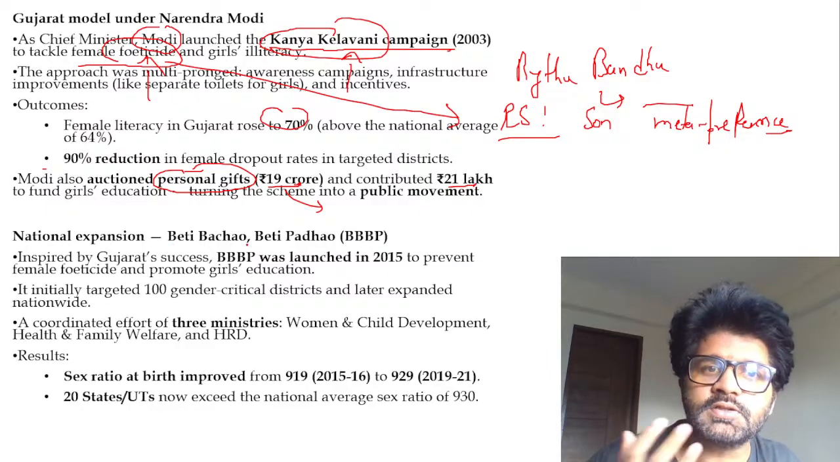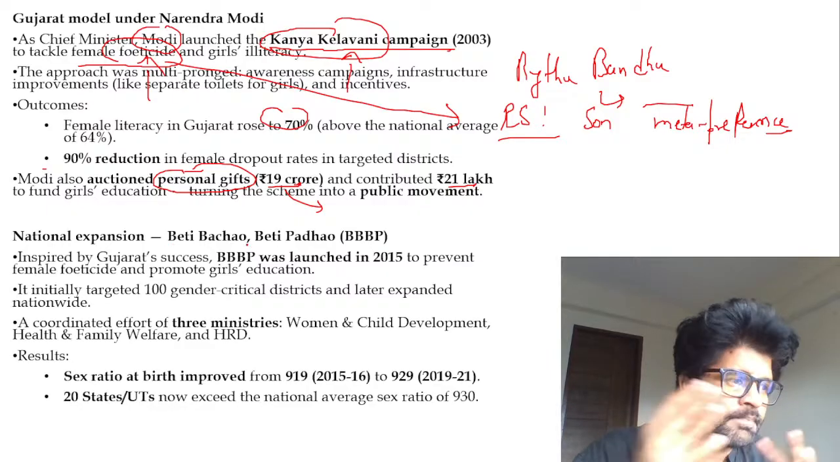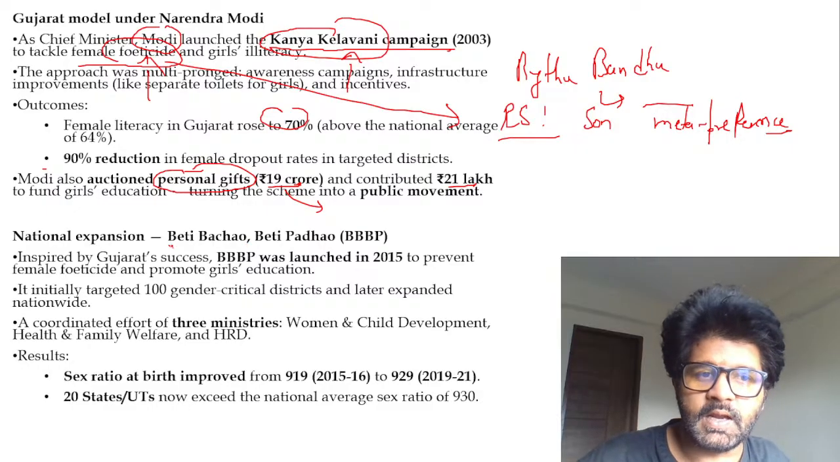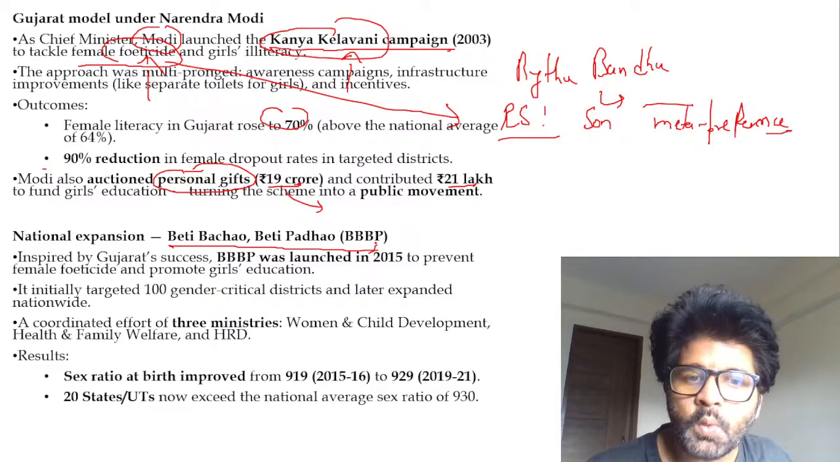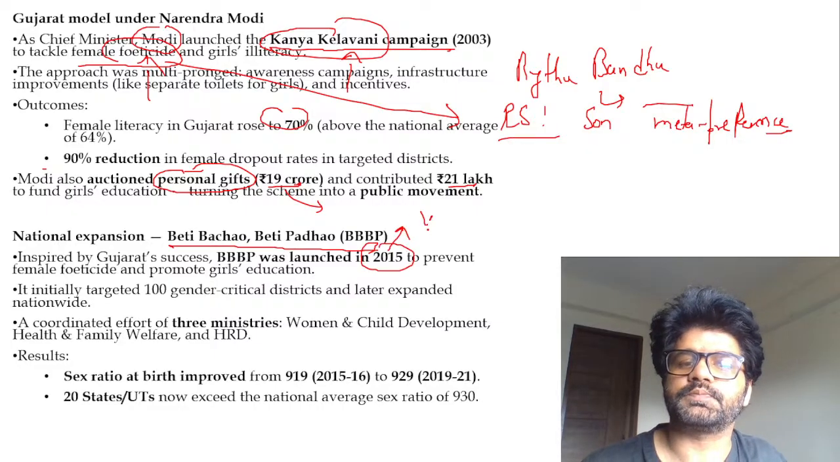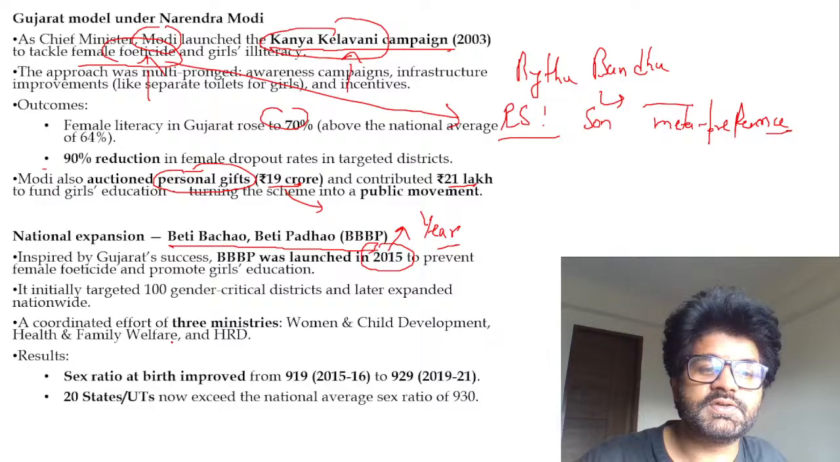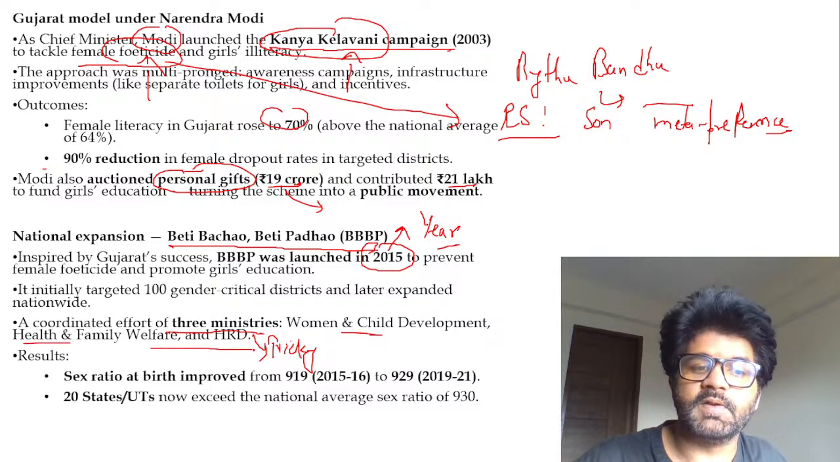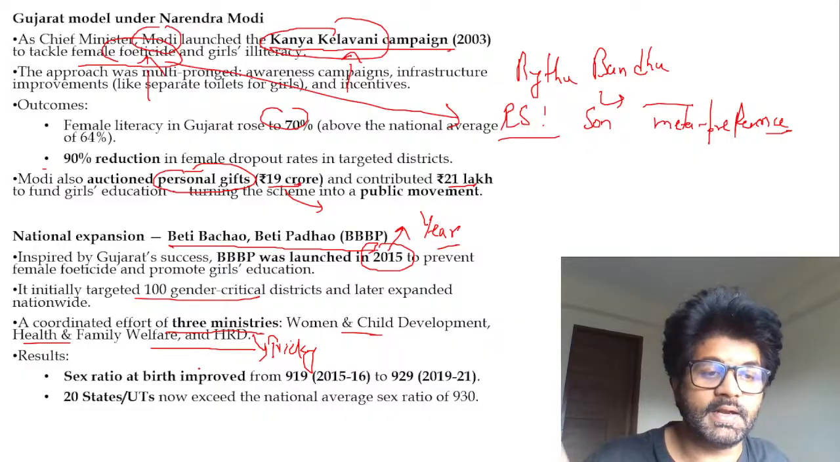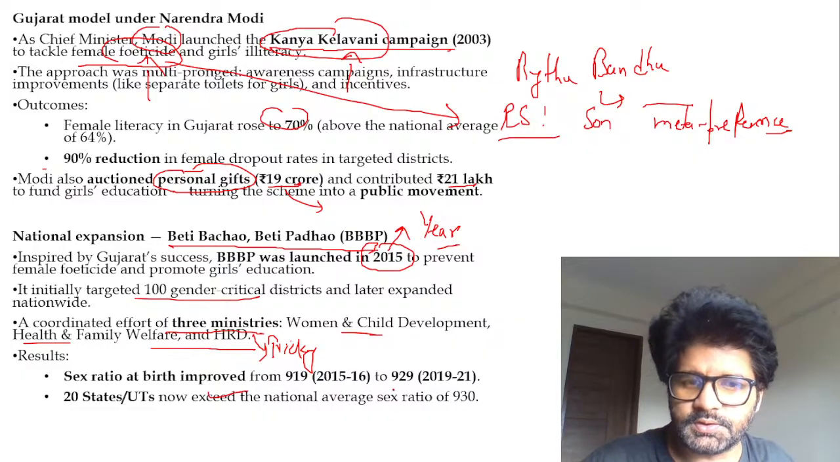The local scheme, Kanya Kelavani, you are seeing it in a nationalized form, in the form of Beti Bachao, Beti Padhao. Now this is important from prelims as well as mains. When was it launched? Which year? Which ministries are involved? And this is a tricky part. Three ministries are involved: women and child development, health and family welfare, and HRD. So all these things are important. Initially it targeted some gender critical districts, later on it expanded, and they are doing good.